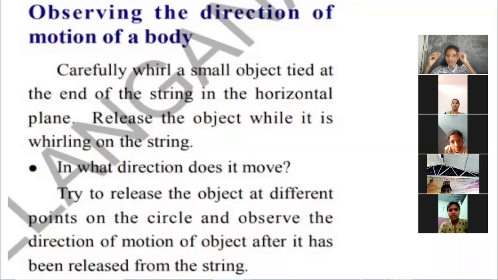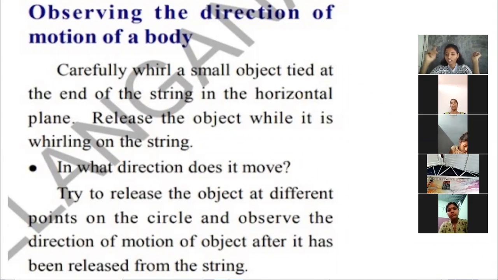So here we have to take one small object like a stone and tie one thread to that stone. Then we have to rotate it.